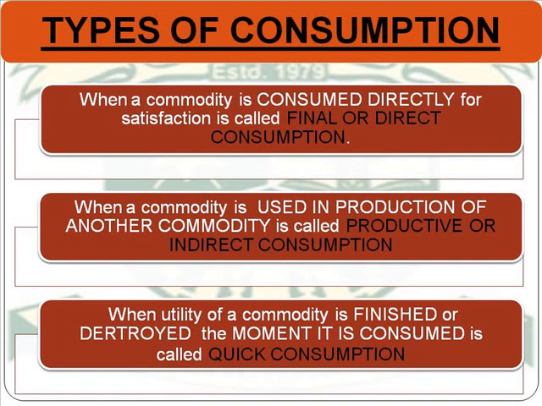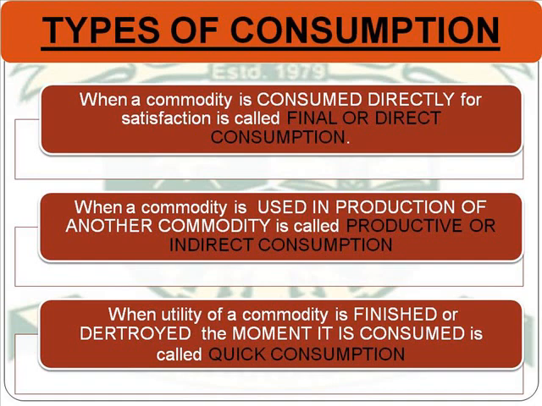When you are eating or consuming sugar, indirectly we can say that you are consuming sugarcane, because sugarcane is the main raw material in the production of sugar. So the consumption of sugarcane in the production of sugar will be known as the productive or the indirect consumption.